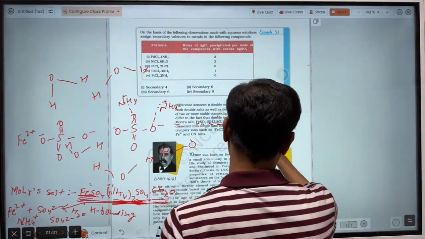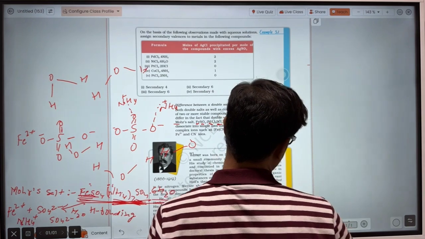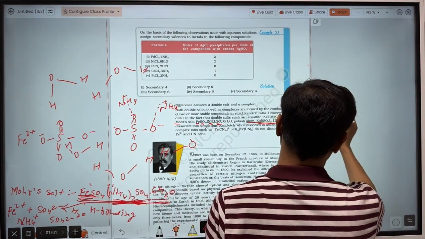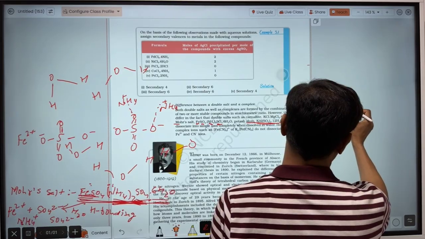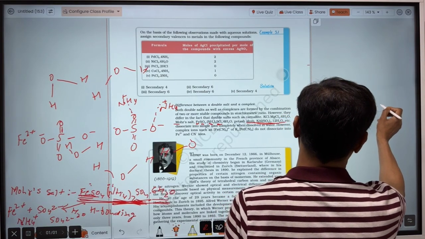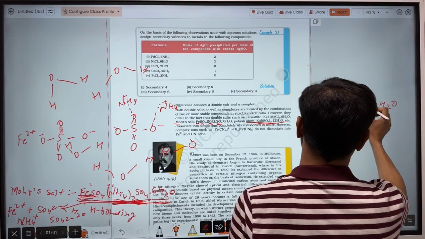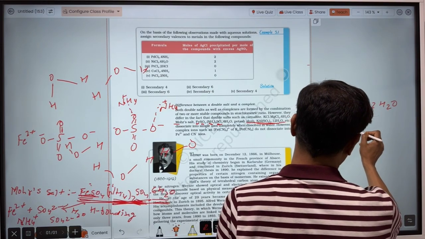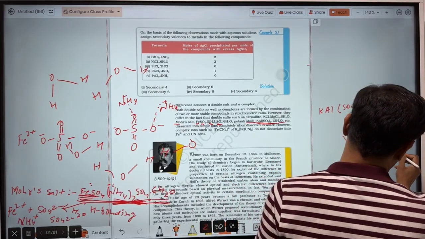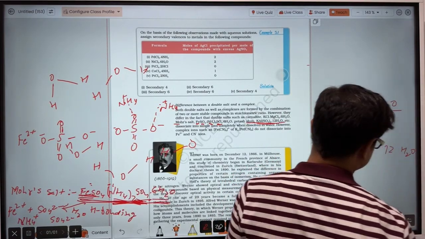Same here, potash alum, KAl(SO4)2·12H2O. When you dissolve it in water, the water will get separated out. So this water molecule will get separated out.